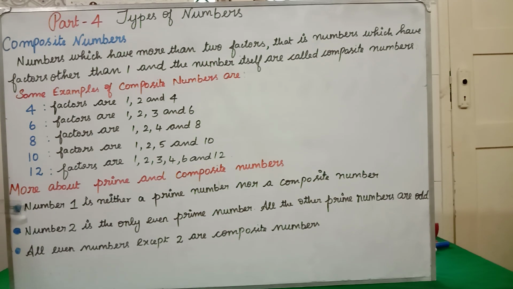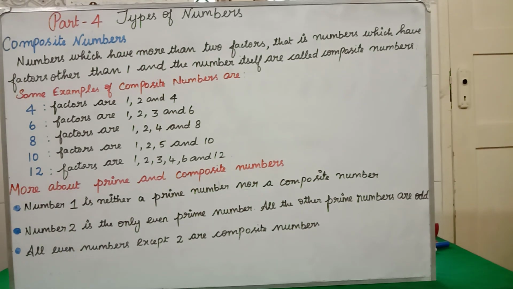Now let us learn more about prime and composite numbers. Number 1 is neither a prime nor a composite number. 1 is not a prime number and not a composite number. It is neutral. It is not a prime number. It is not a composite number. It is clear. Now, number 2 is the only even prime number. The only even prime number is 2 only. Clear.